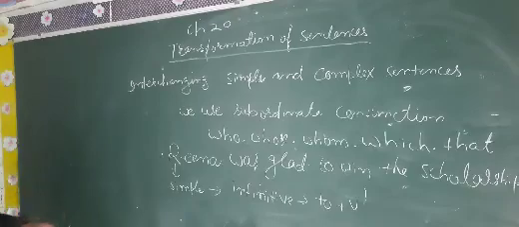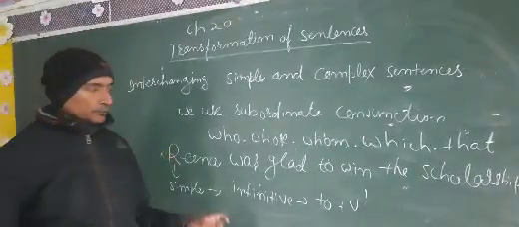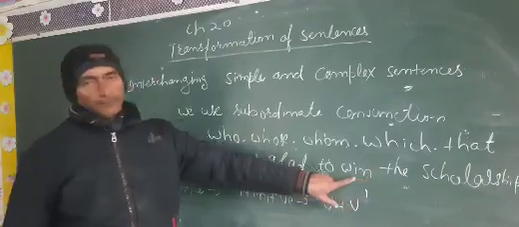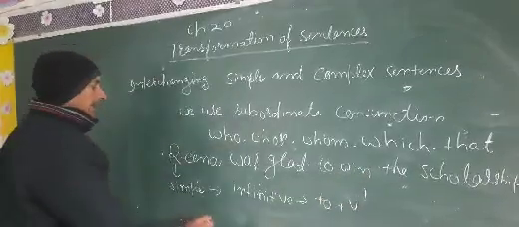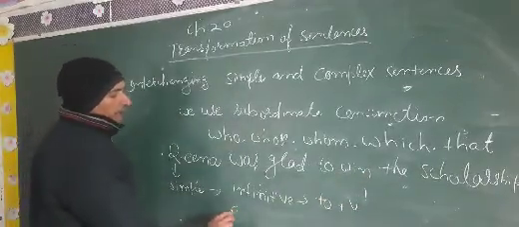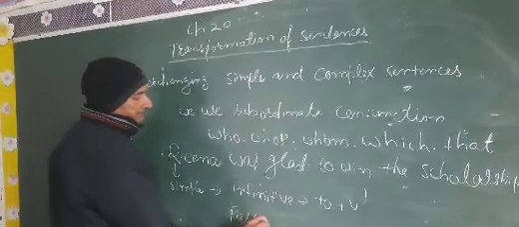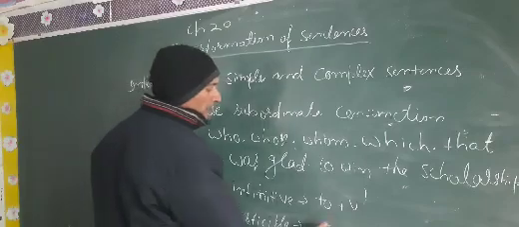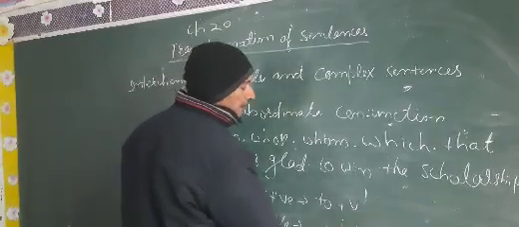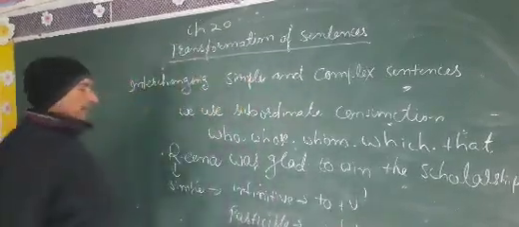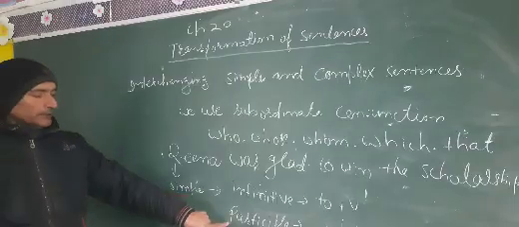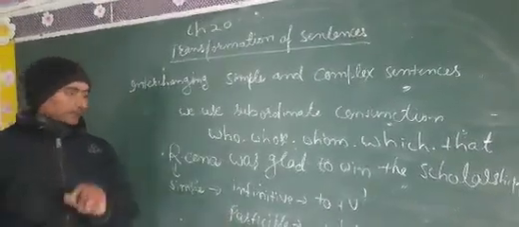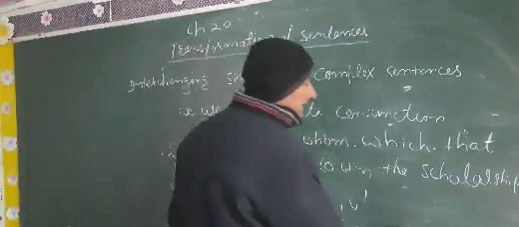So in this sentence, to win is infinitive. Next, participle. What is participle? Participle is first form of the verb plus ing. This is called participle, and participle is working as an adjective in the sentence.